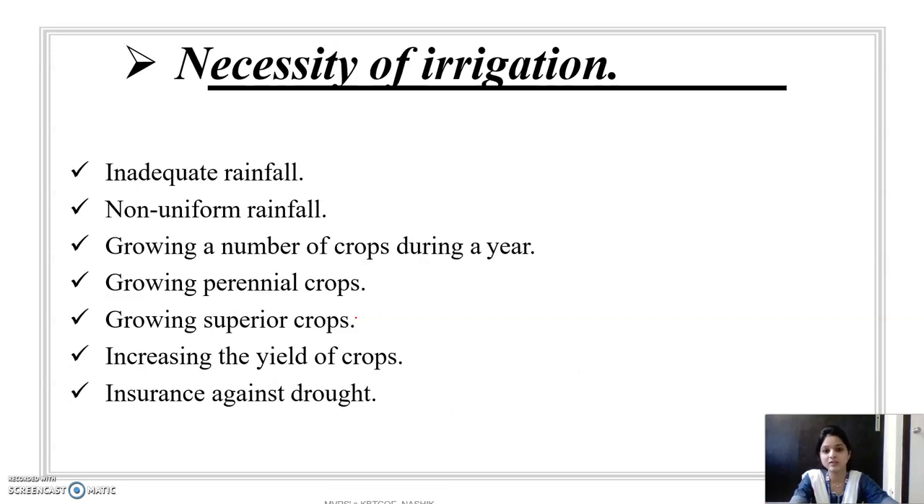So these are the necessities of irrigation. Why is it necessary? Because of inadequate rainfall, then non-uniformity in the rainfall. Then we have to take a number of crops during the year. Then perennial crop, perennial crop means all weather crop, an example is sugarcane. Then growing a superior crop, then increasing the yield of the crop, means to increase the quantity of the crop, then insurance against drought condition.